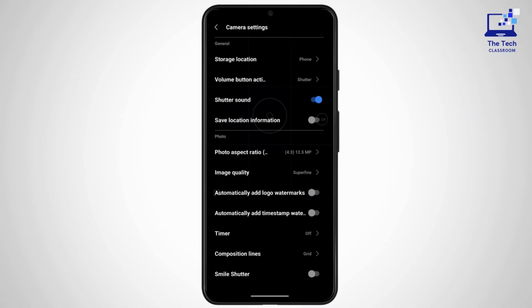Under the camera settings, if you navigate to the third option under General, there is a shutter sound. In my case, it is turned on. If you want to disable the shutter sound, you have to toggle off the shutter sound. By doing so, when you take a photo using your smartphone or camera, you will not have the sound or the clicking noise that plays in your camera.